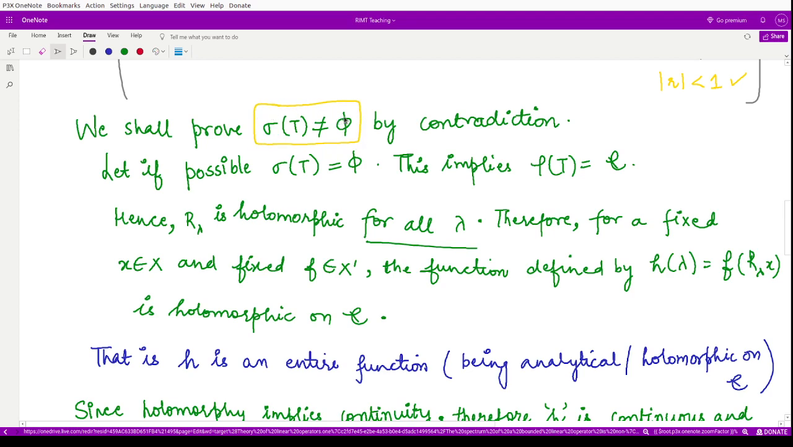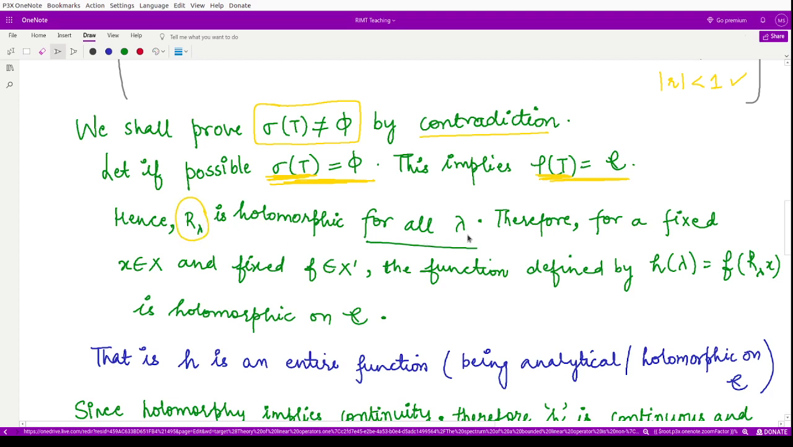So how can we prove that? We'll prove it using contradiction. For that we assume, if possible, that the spectrum is empty. If the spectrum is empty, then its complement would be the whole of the complex plane, right? Because they are disjoint sets whose union is the whole of the complex plane. So in this case, because we are assuming the spectrum to be empty, the resolvent set is the whole of the complex plane.